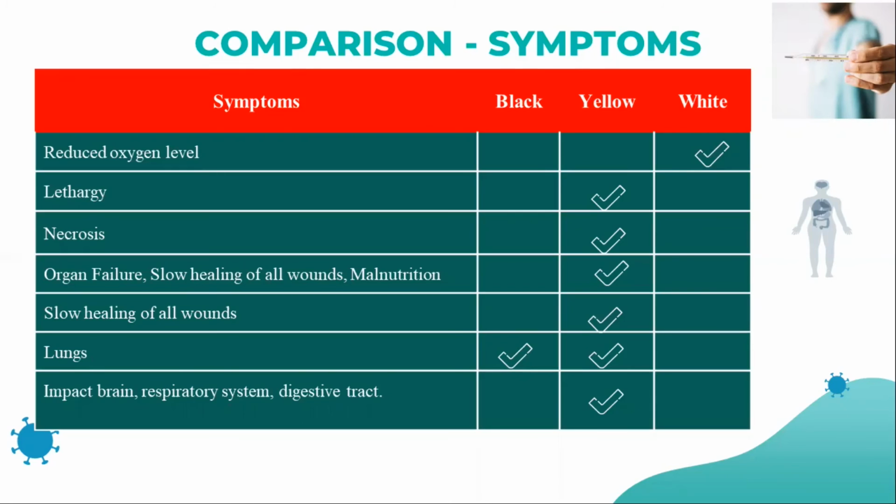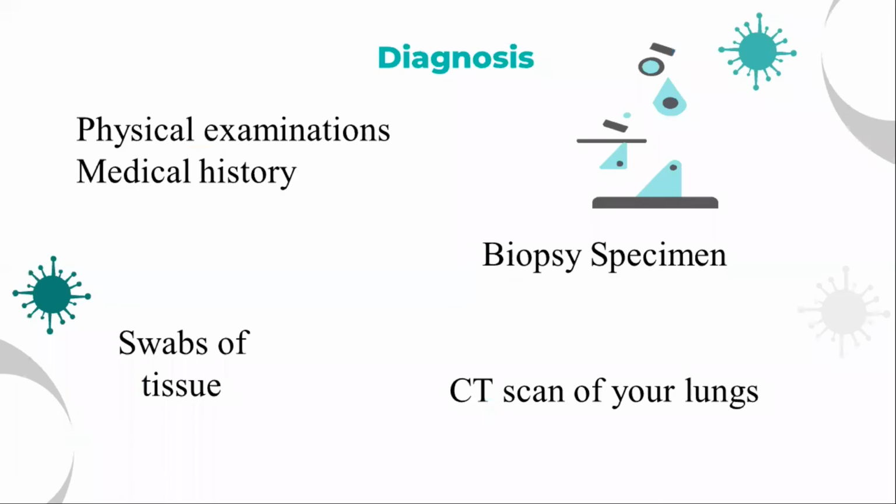Especially the lungs are affected in the black fungus and yellow fungus also. The impact on the brain, respiratory system and digestive tract will happen in the yellow fungus. This is the type of symptoms we can see.